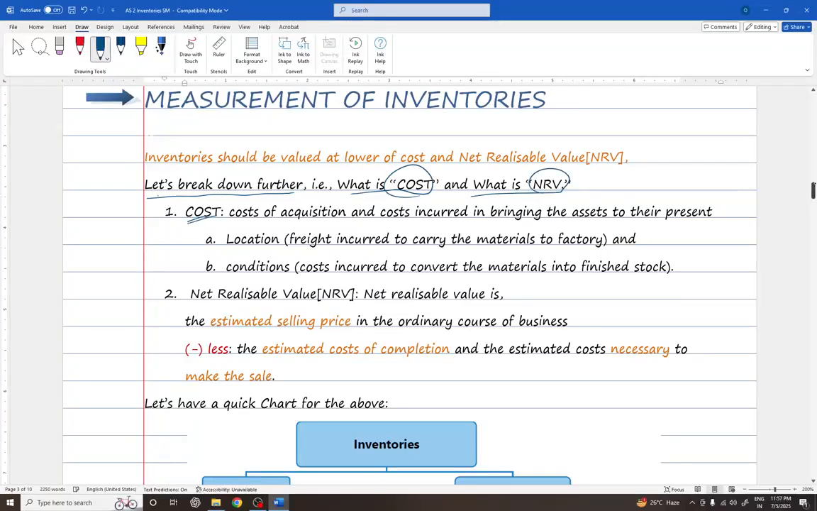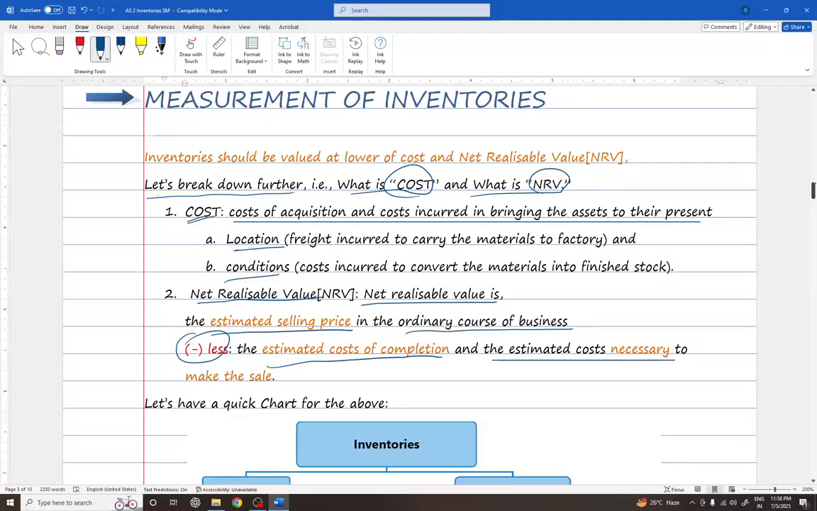According to this standard, cost is the cost of acquisition and costs incurred in bringing the asset to their present location and conditions. We know that. What is net realizable value? Net realizable value is the estimated selling price in the ordinary course of business, and it should exclude the estimated costs of completion and the estimated costs necessary to make any such sale. Okay, I repeat, the estimated selling price in the ordinary course of business less estimated cost of completion and estimated costs that are necessary to make such sale.